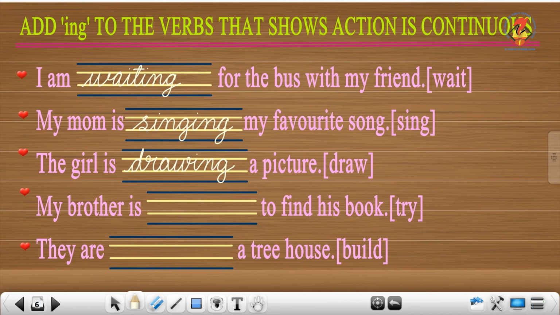Okay, the next one: my brother is dash to find his book. My brother is trying to find his book, which means the action is continuous. Trying. Add ing. The next one: they are dash a tree house. They are building.